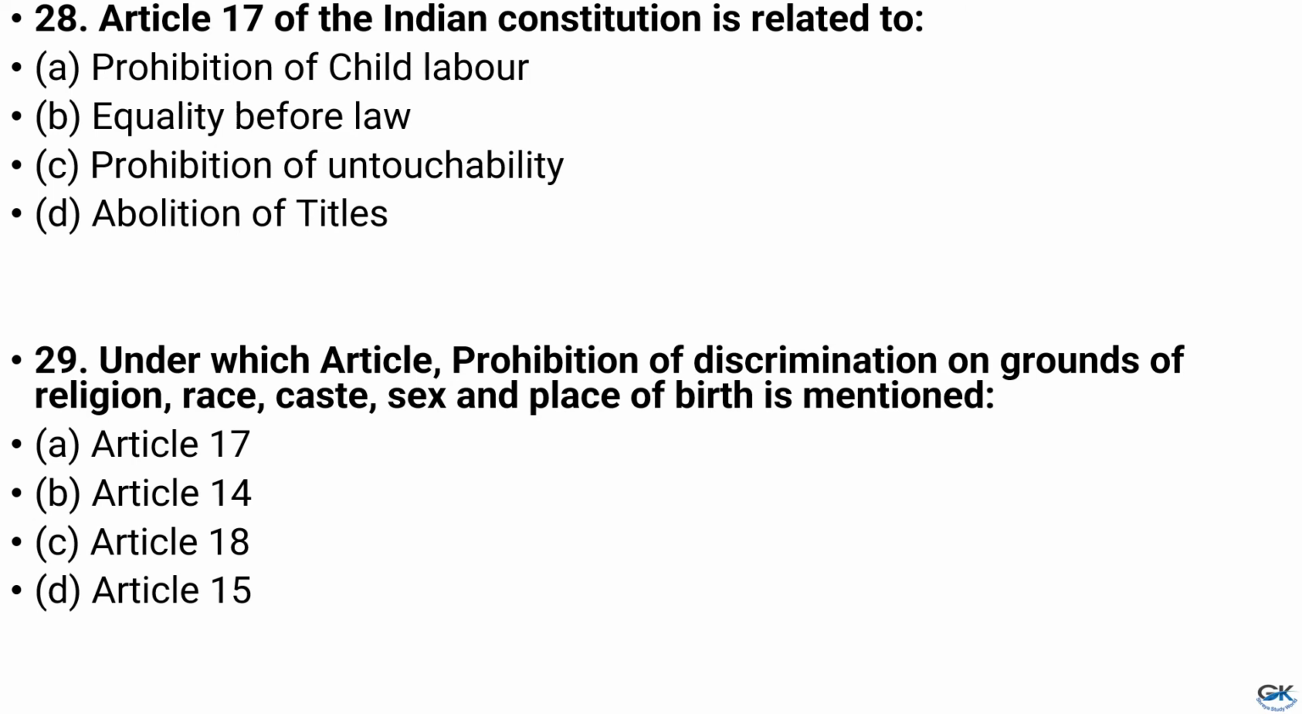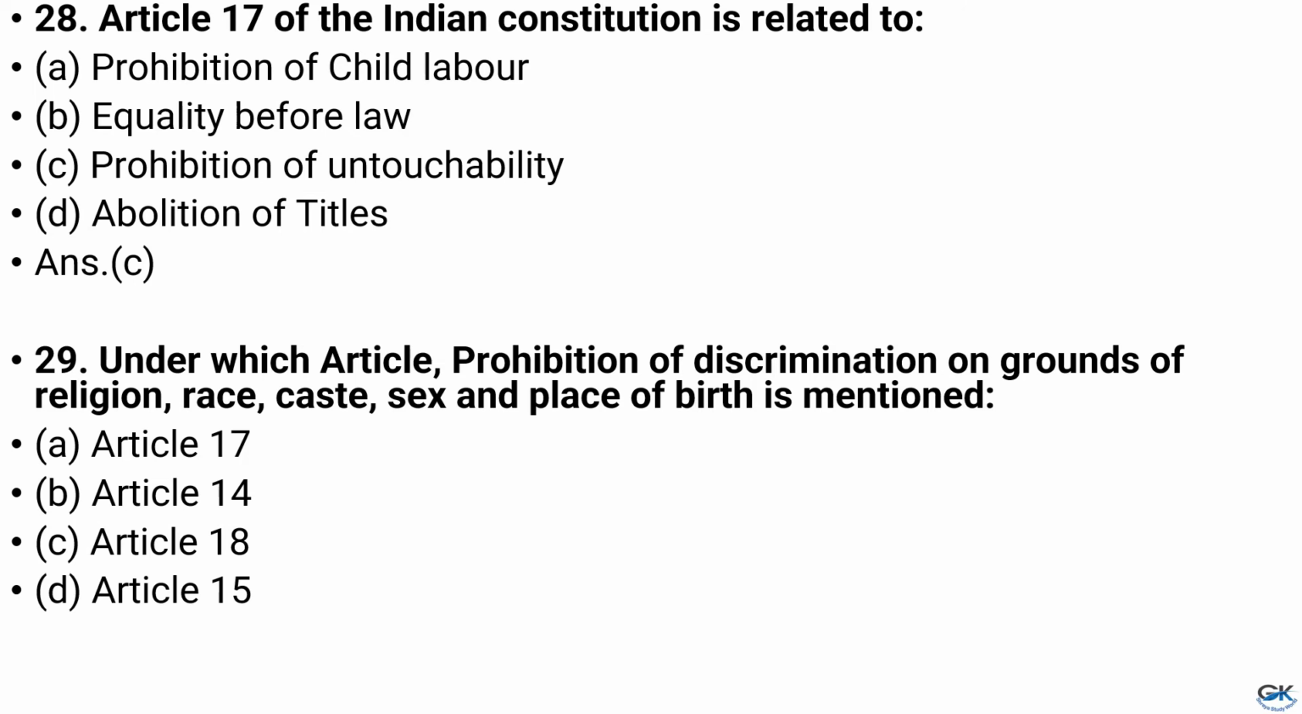Question number 28. Article 17 of the Indian Constitution is related to option A, prohibition of child labour, option B, equality before law, option C, prohibition of untouchability, option D, abolition of titles. And the answer is option C, that is prohibition of untouchability.